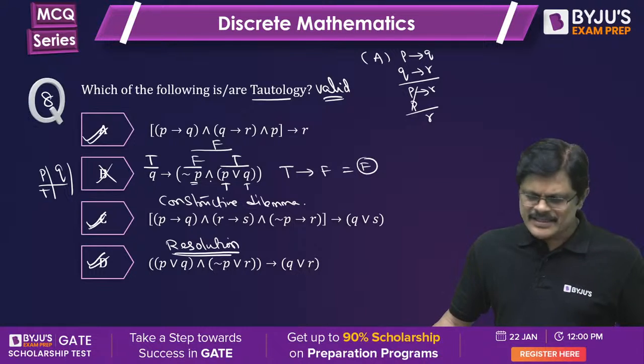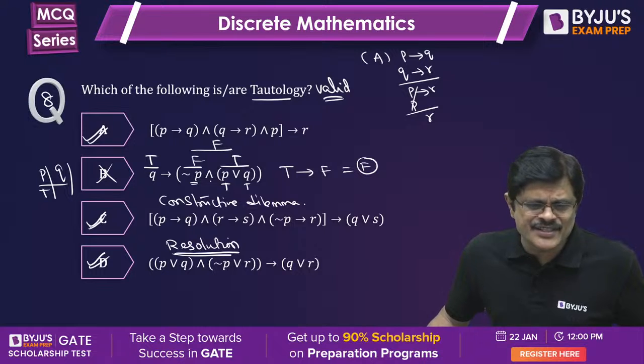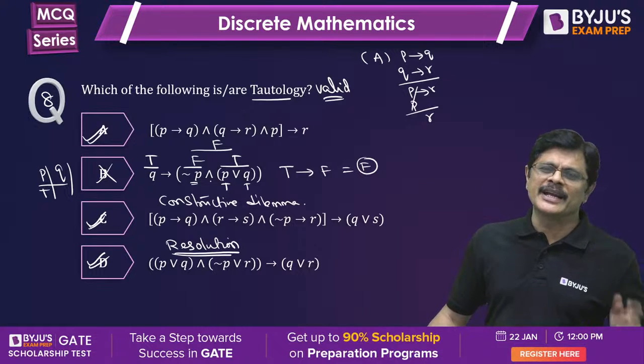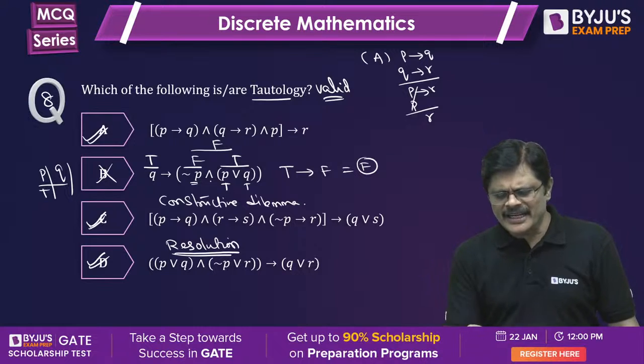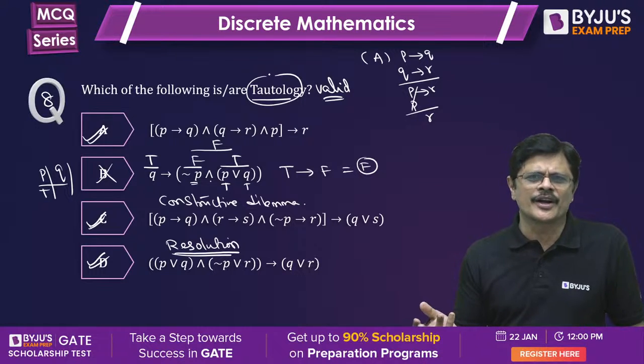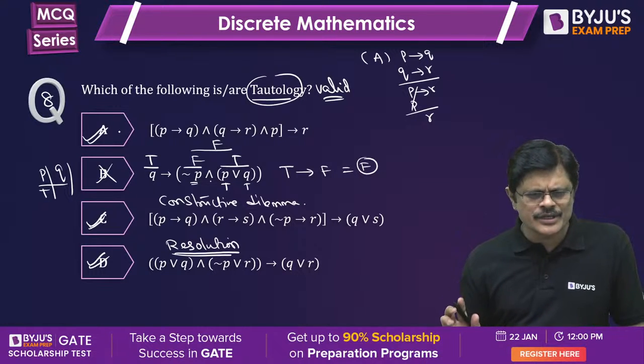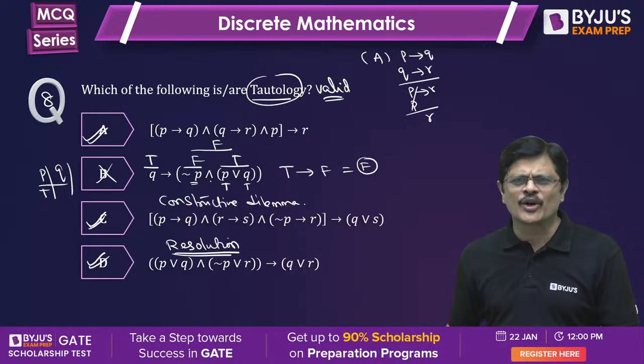See, tautology he asked. It is not. Of course, there is one more type of question in MCQs where they ask satisfiable but not valid. But here it is asking tautology or not. So which one is tautology? You just need to identify. A, C, D are tautologies. Enough.